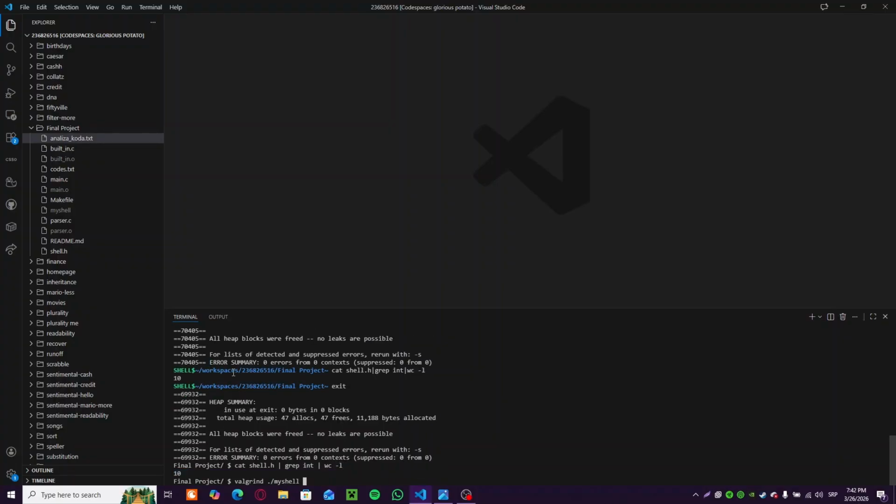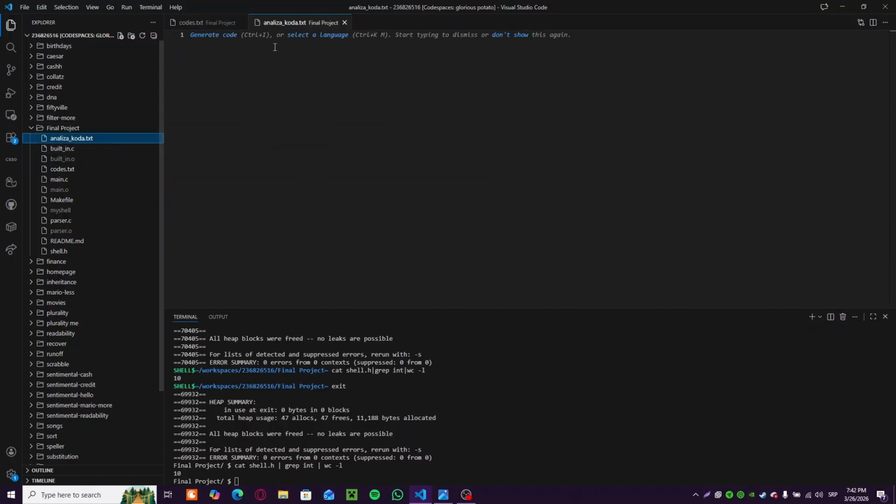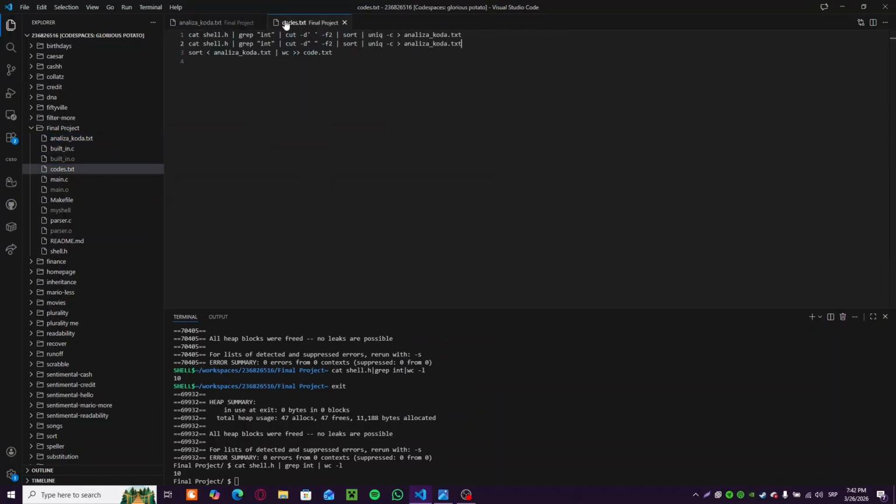So it works. I have prepared some code to test out here, and this is the output, so we'll see how it behaves. These two codes are basically the same, except the second one is made for my own shell, because mine can only handle double quotation marks, but regular bash can handle the single ones.